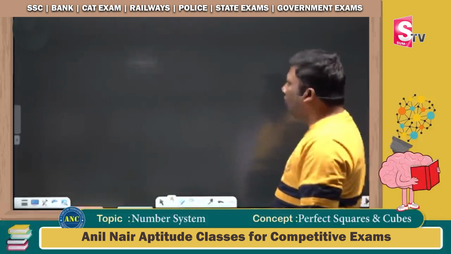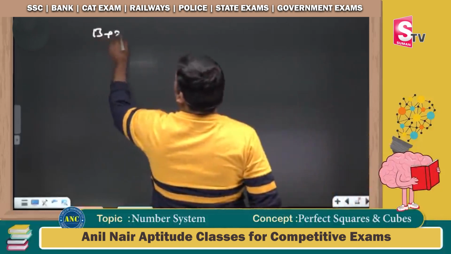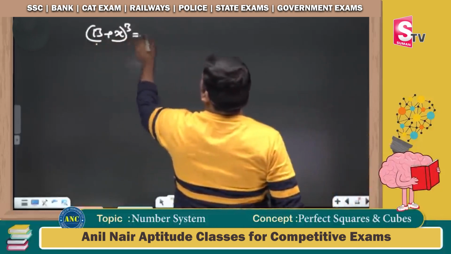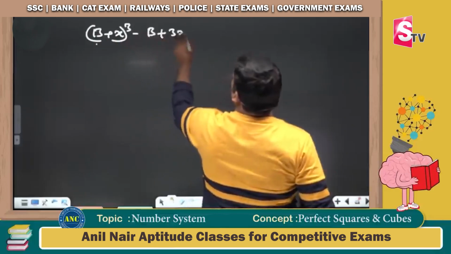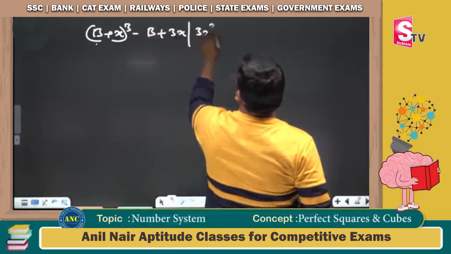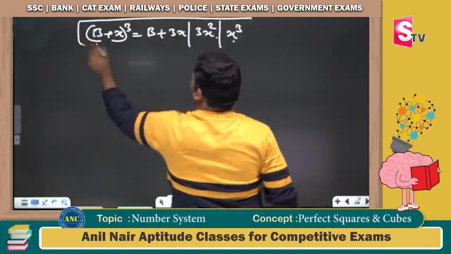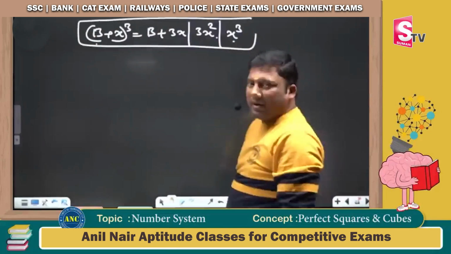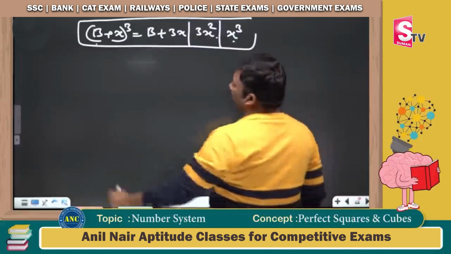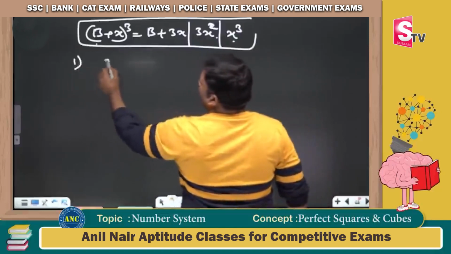Let me take one more question, a little different. This slide is very important, sir. b plus 3x and 3x square and x cube. b plus x whole cube is equivalent to b plus 3x, 3x square and x cube.